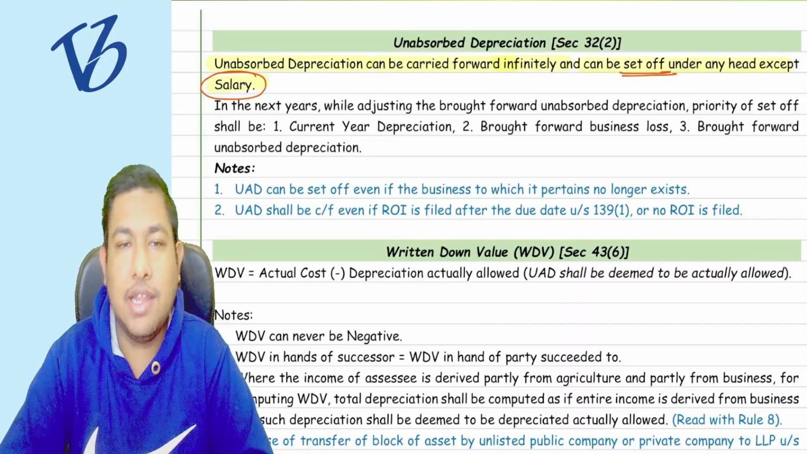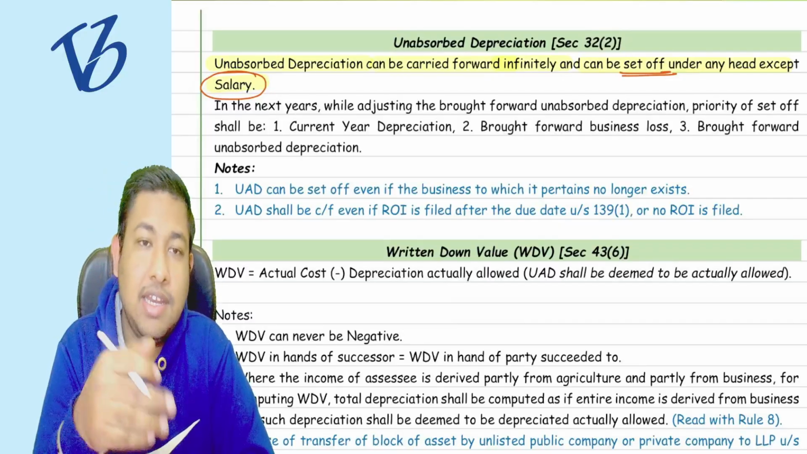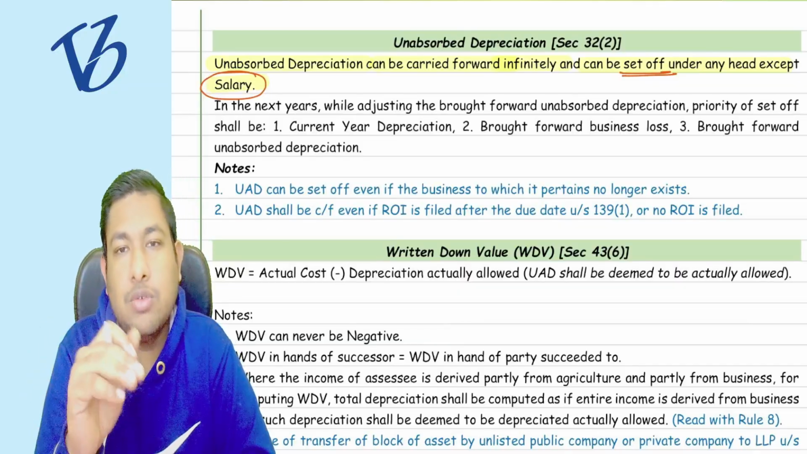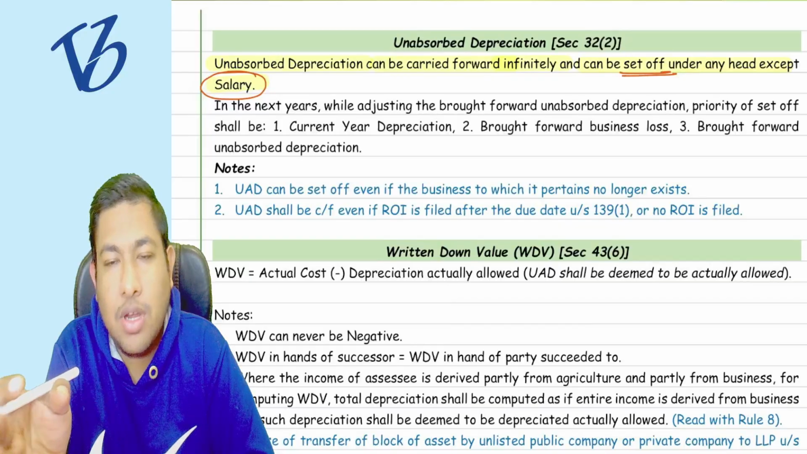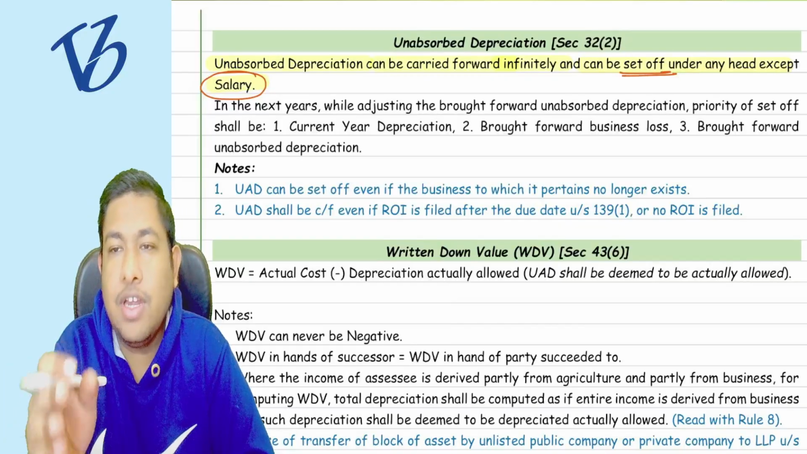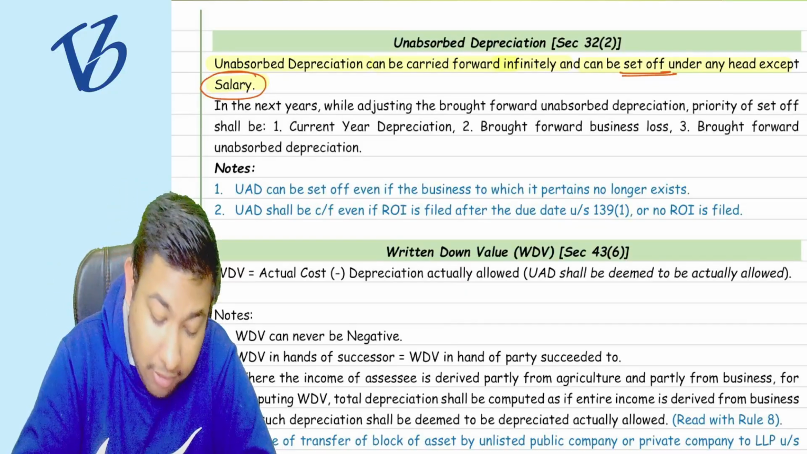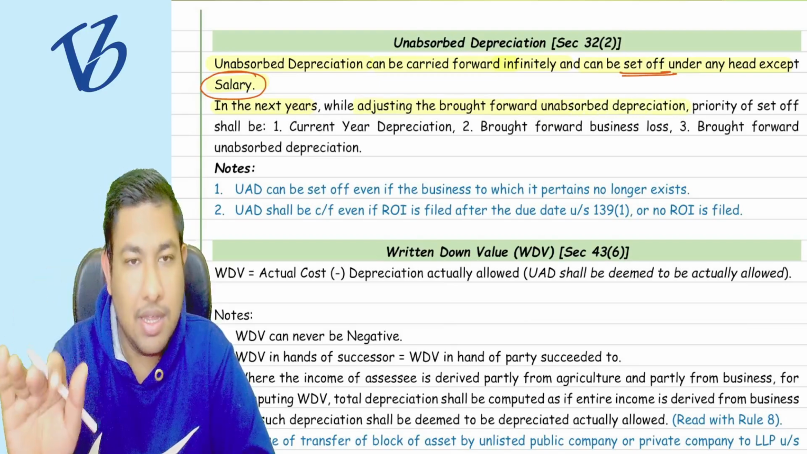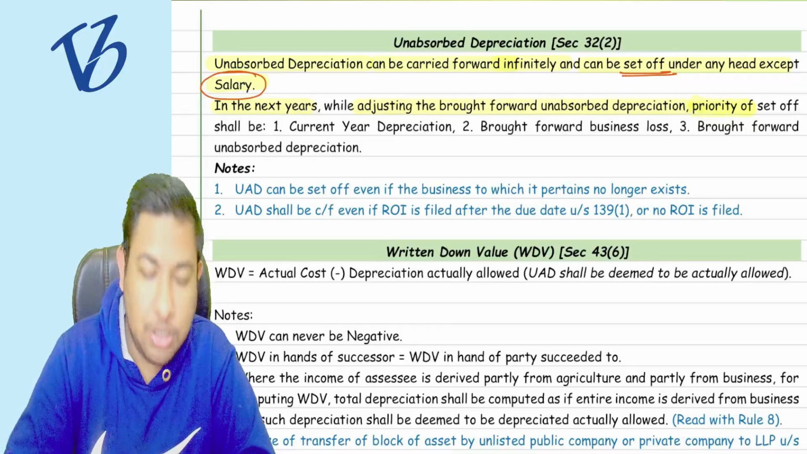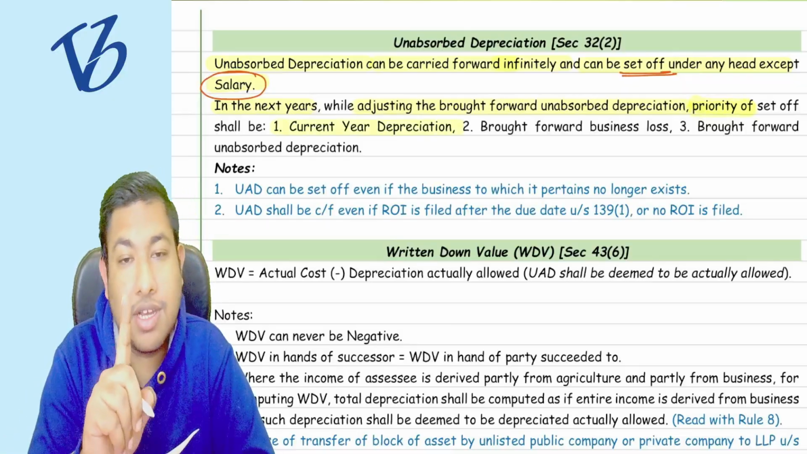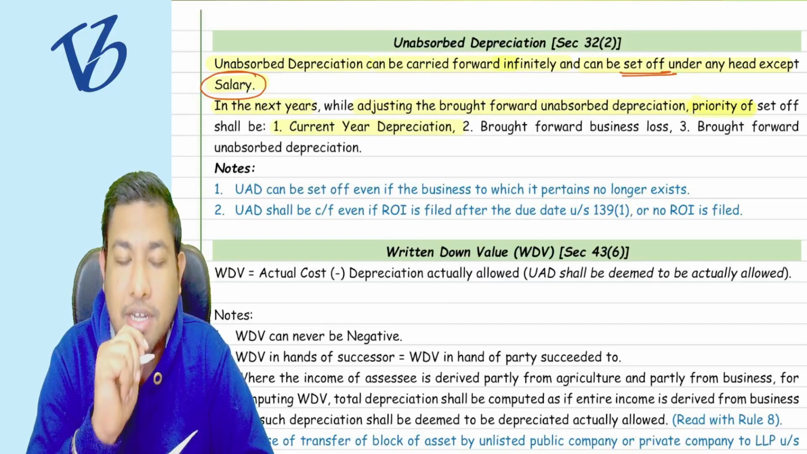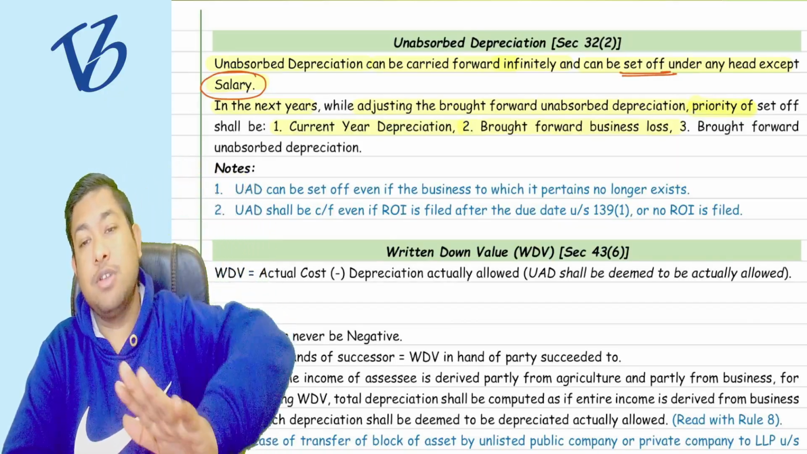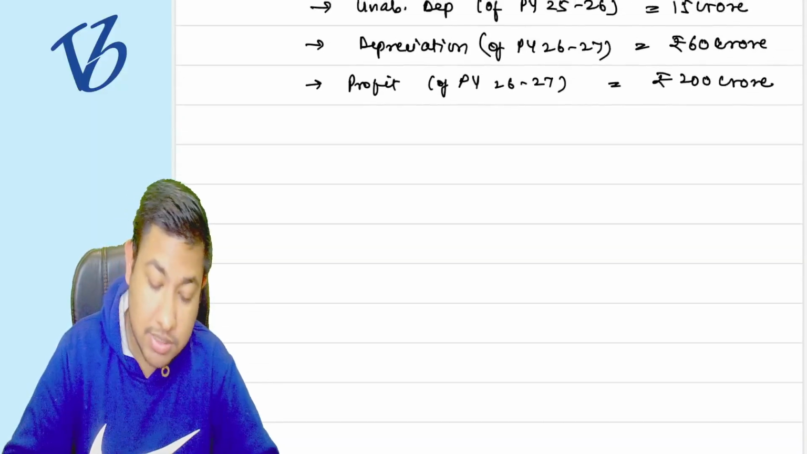That is why it is said that if you are running a business, there should be a possibility that you have the unabsorbed depreciation, so you can carry it forward. You can carry it forward and set it off infinitely, but except the head salary. Now in the next years, while adjusting the brought forward unabsorbed depreciation from the last year, the first priority of set off should be the current year depreciation. Why? Because it is mandatory. Second, the brought forward business loss. What is brought forward business loss?